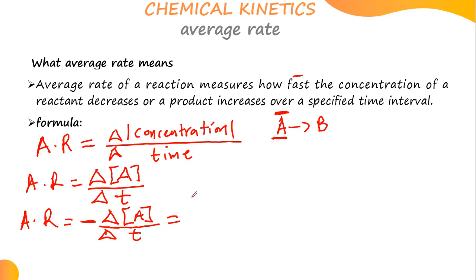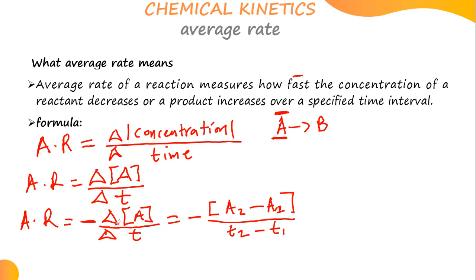So we're going to say minus, open bracket, the final concentration minus the initial concentration, over time also, where it's starting from, we can have T2, the final time, minus the initial time T1.